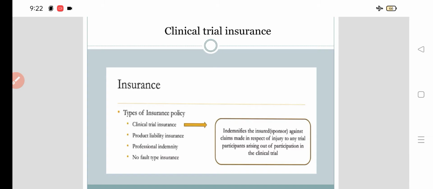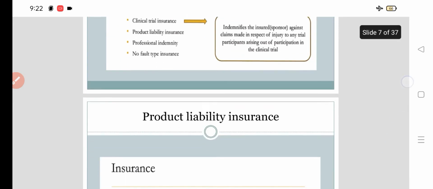So it is related with the clinical trial injuries or death or serious adverse event.